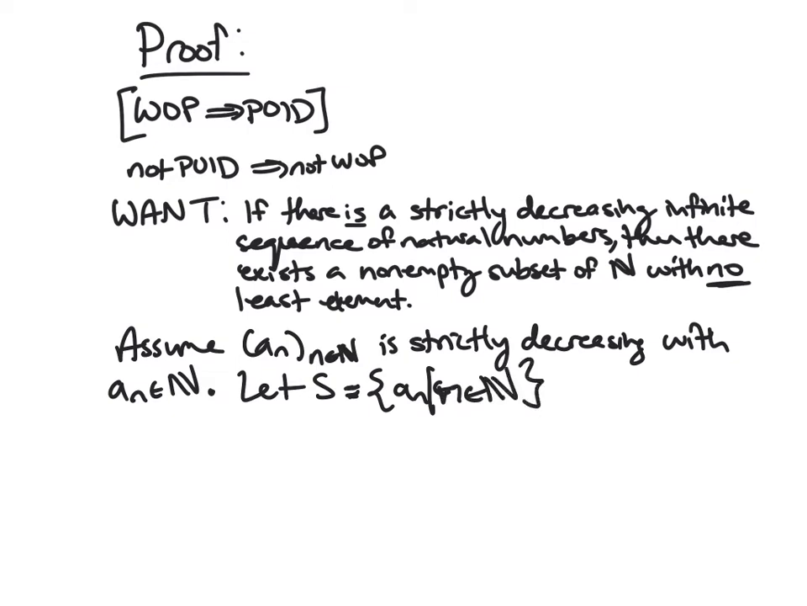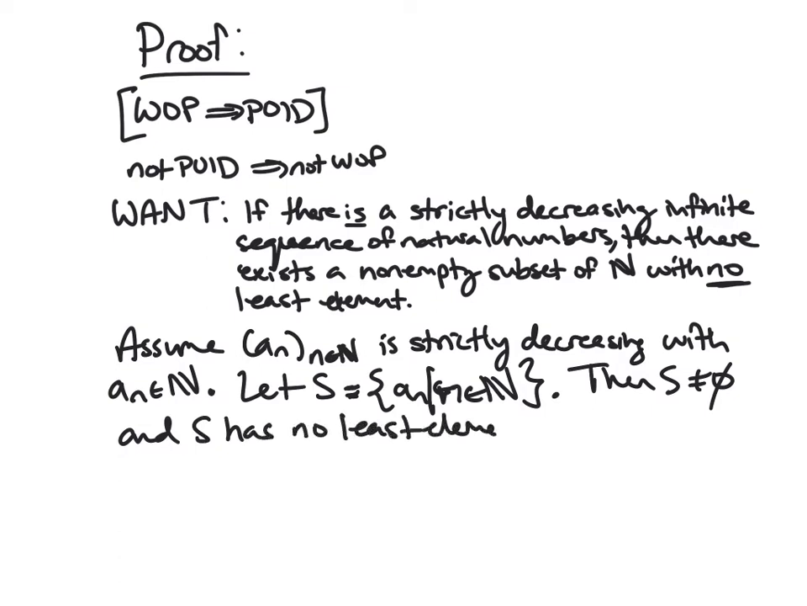And so this is exactly just the elements that show up in our sequence, right? There could be a lot of repeats. This captures that, doesn't double count them or anything. Then, well, S is clearly non-empty, because we have a sequence. And S has no least element. So we should justify this. So why is this true?